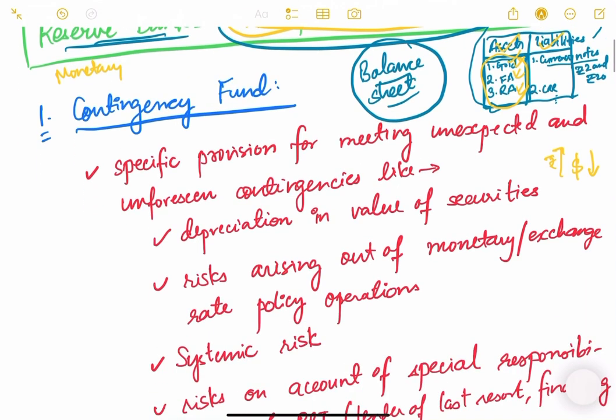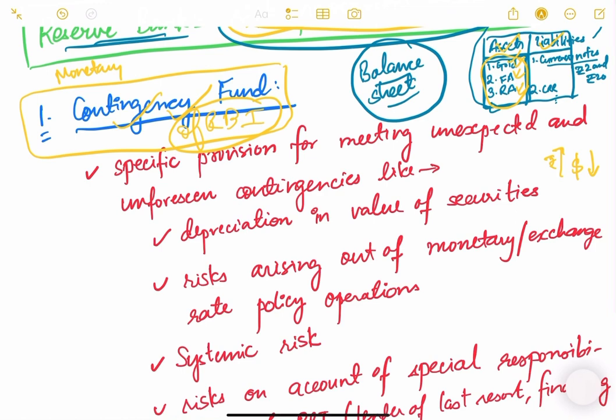The first risk provision account is the contingency fund of RBI. Okay, it is CF. This contingency fund is different from the contingency fund of India. That is part of the budget and all that, which I have explained to you in fiscal policy. That is a different contingency fund, the contingency fund of the government of India. This is the contingency fund of RBI. Don't confuse these two.